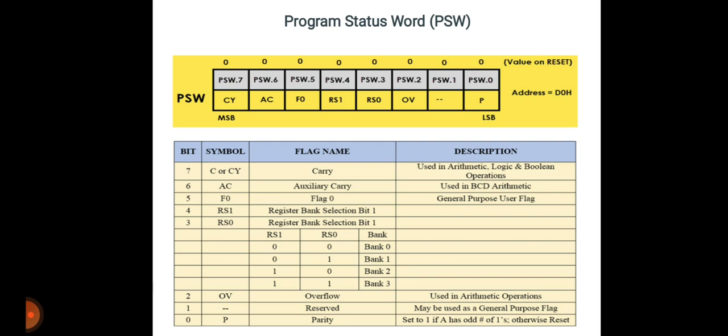Then OV is the overflow flag, which is used in arithmetic operations, and bit 1 is reserved or may be used as a general purpose flag. Then P is for parity. Parity is set to 1 if A has an odd number of ones, otherwise it is reset. So this is all about the program status word.